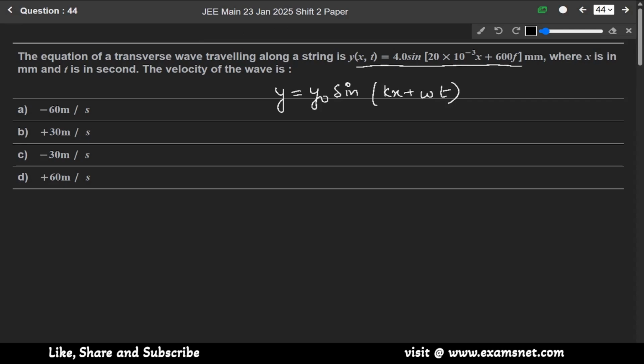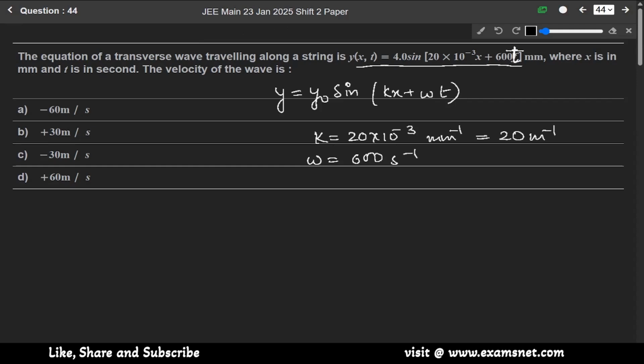This is not f, this is t, 600t. So when we compare, we find k as 20 into 10 to the power minus 3 per millimeter, so it will be 20 per meter, and omega is 600 here.